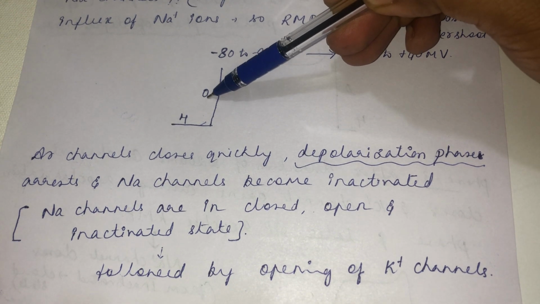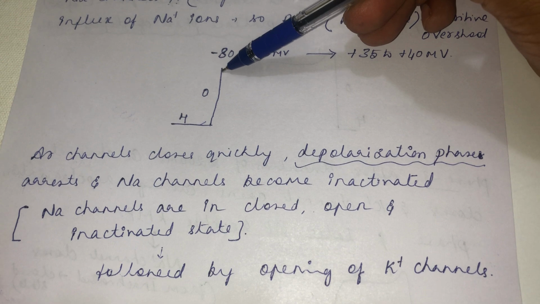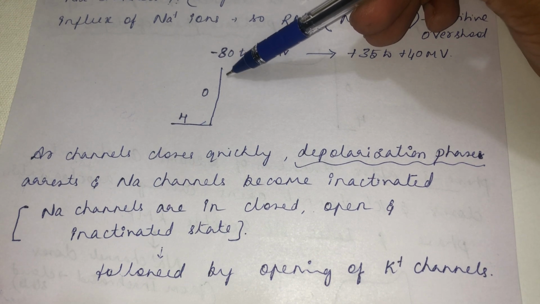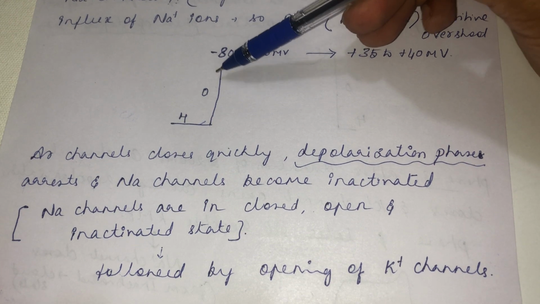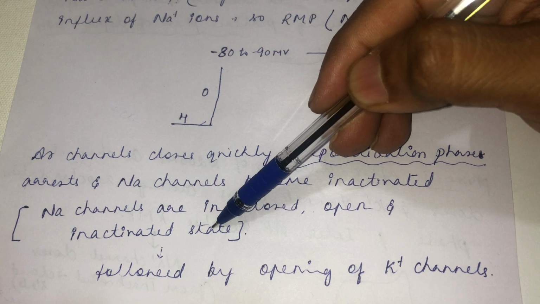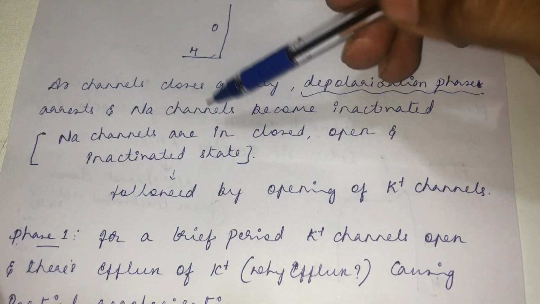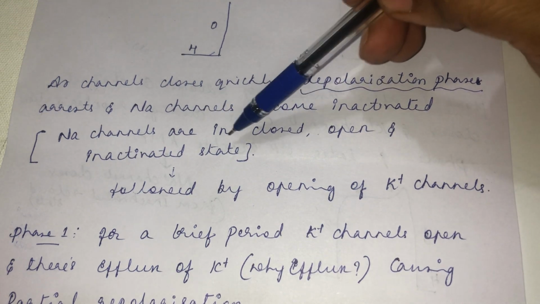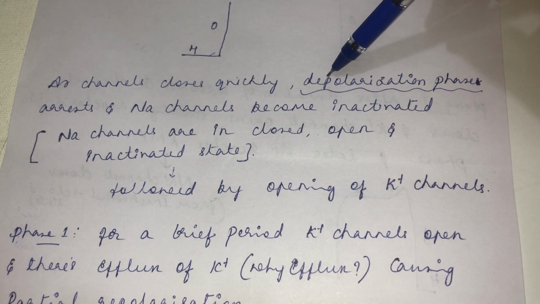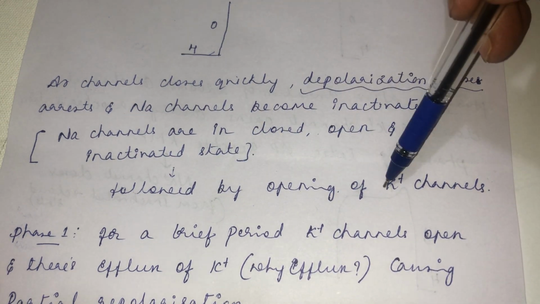During phase 0 depolarization, sodium channels are open. At the end of phase 0 depolarization, the sodium channel will be in the inactivated state. So the sodium channel during the action potential will be in closed state, open state, and inactivated state. This we should memorize.